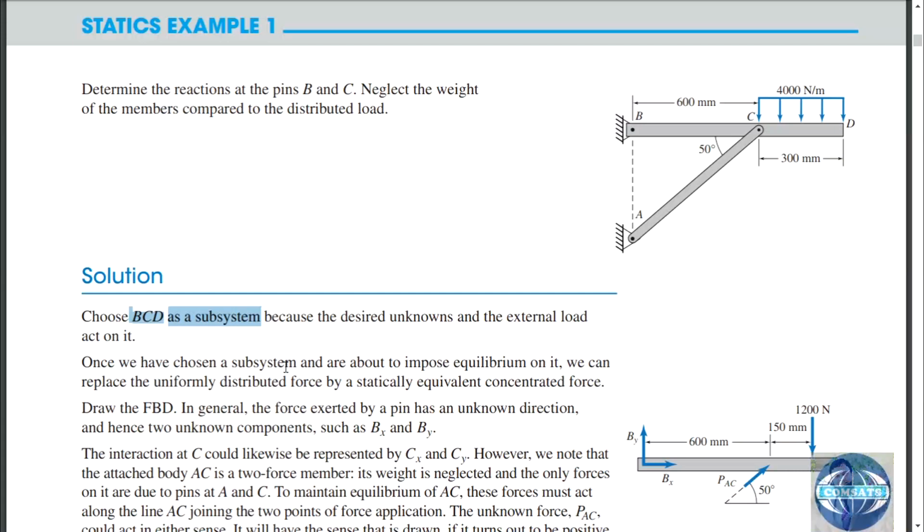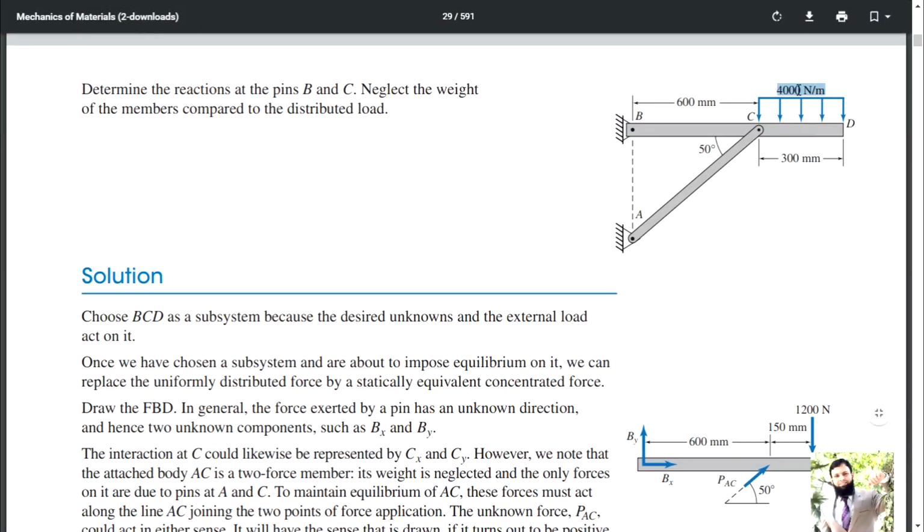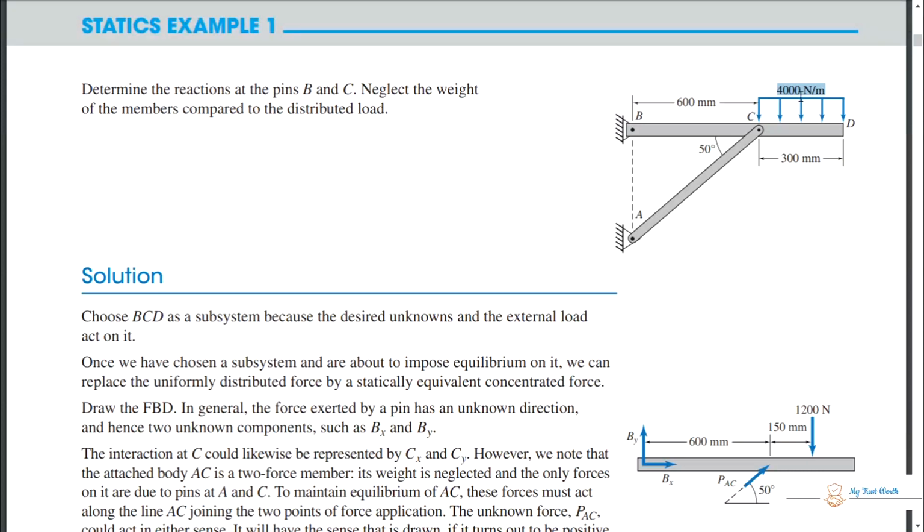Okay, once we have chosen a subsystem and are about to impose equilibrium on it, we can replace the uniformly distributed force by a statically equivalent force. Yes, we can, for simplicity of our calculation. How are you going to convert this uniformly distributed force to a concentrated force? This is a rectangular area. You have to calculate the area and you will get the concentrated force, and that will act at the centroid of that area.